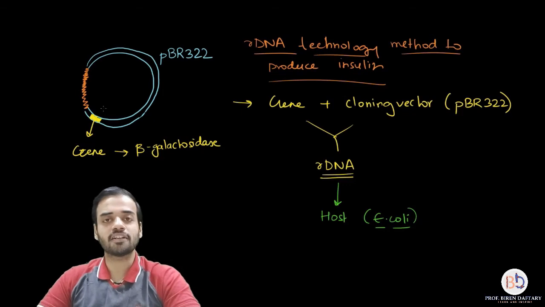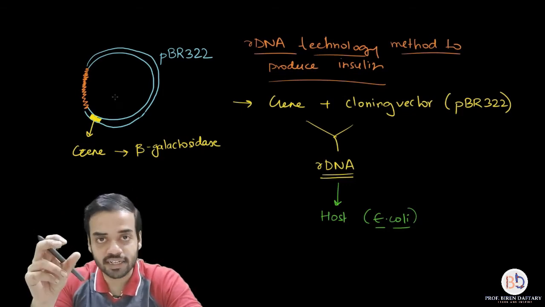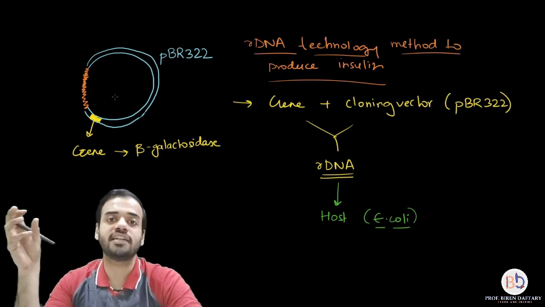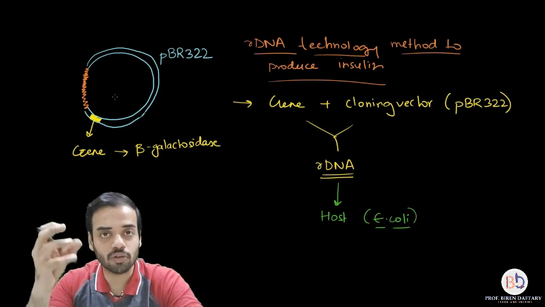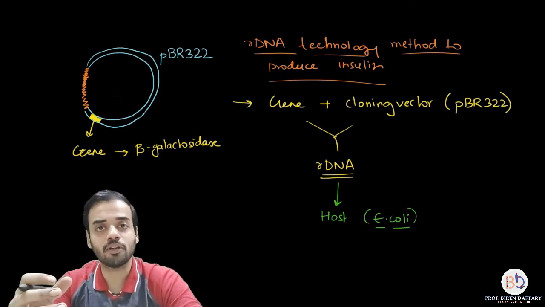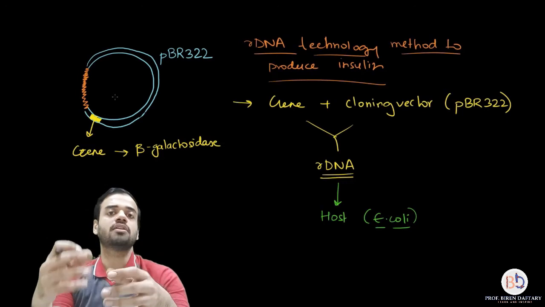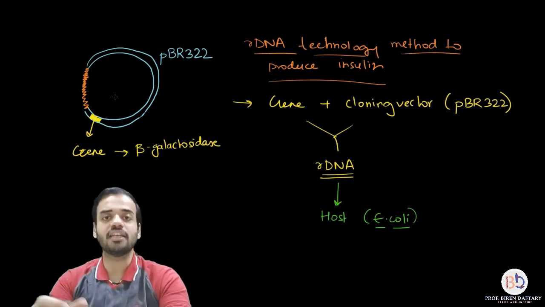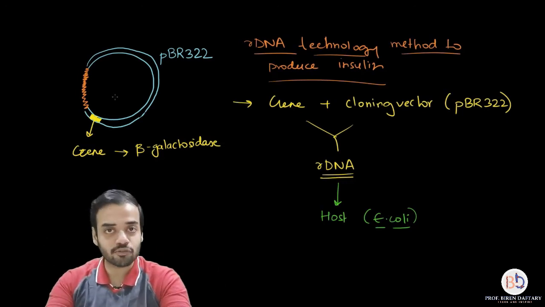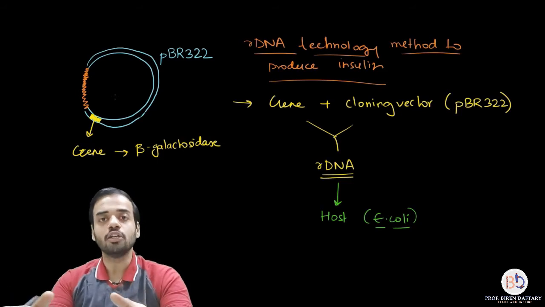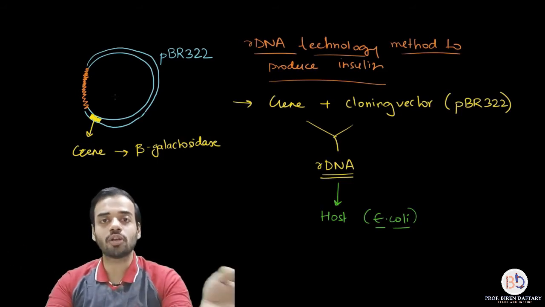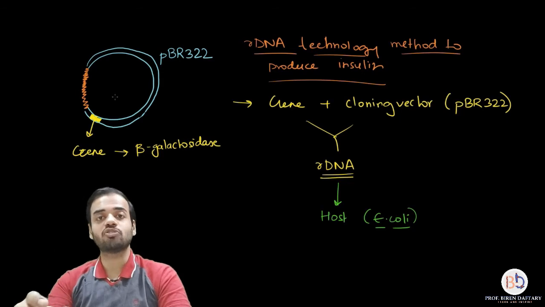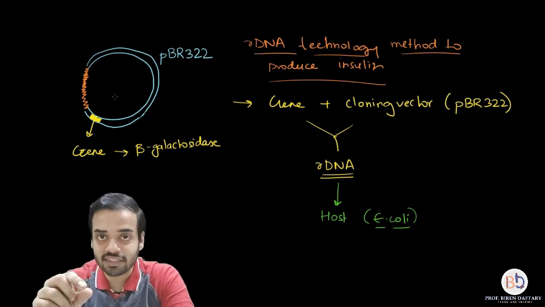So this recombinant DNA was then inserted into E. coli bacteria, and then you know the steps. The plasmid begins to replicate, the E. coli also multiply, and the transformed colonies are taken and multiplied. So more and more E. coli will be produced, and inside each E. coli there will be that gene which has been inserted.